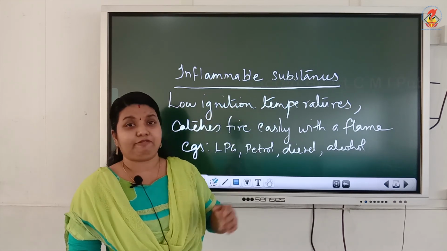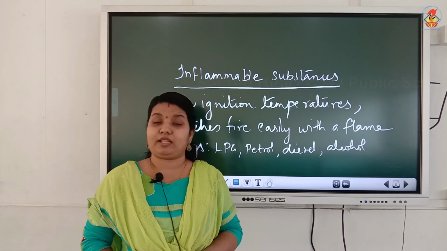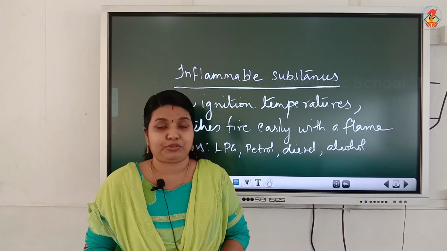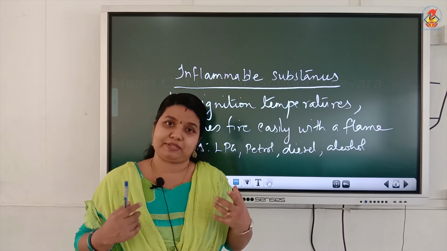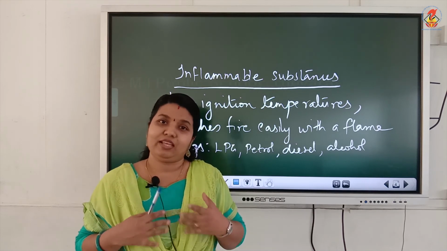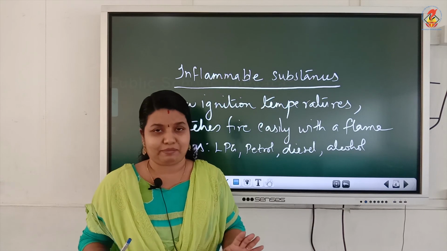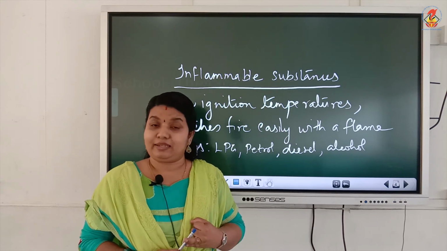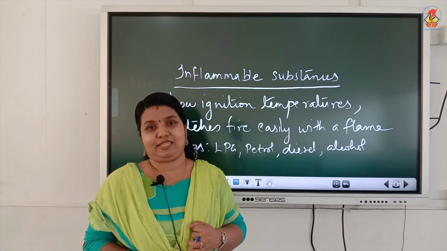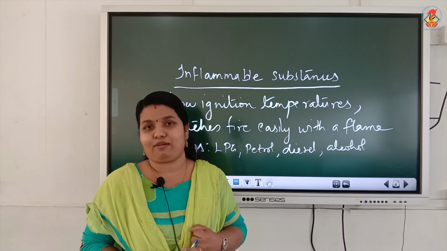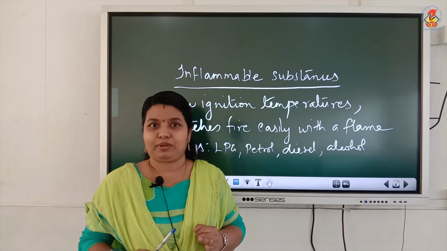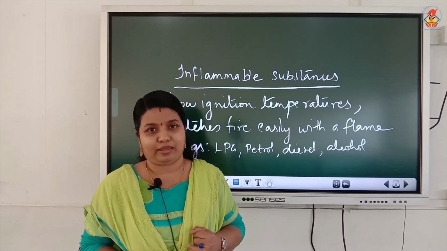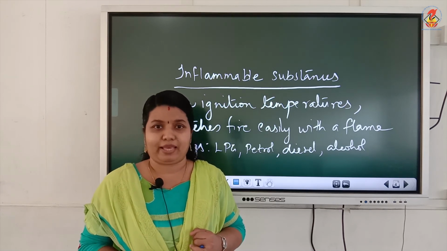So what are the conditions necessary for combustion to take place? First one, presence of a combustible substance. If a combustible material is not there, there is no question of combustion, because combustion will not take place. Next one is presence of oxygen, the supporter of combustion. Without oxygen, combustion will not take place. That's why when the clothes of a person catch fire, we cover him with a blanket to cut off the supply of oxygen.